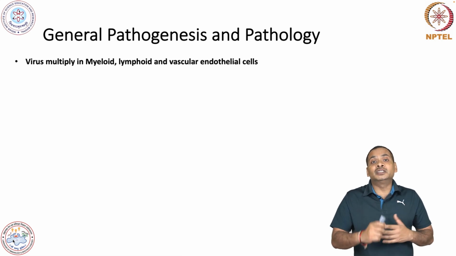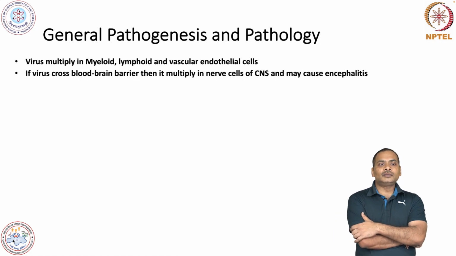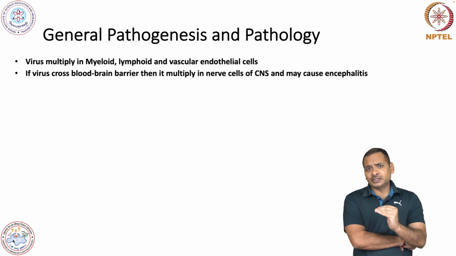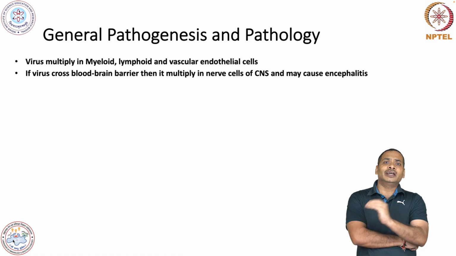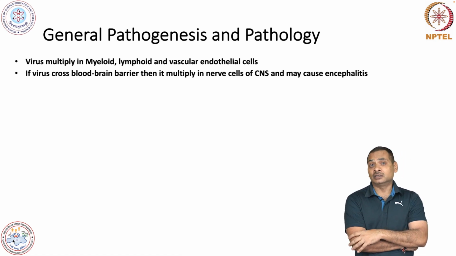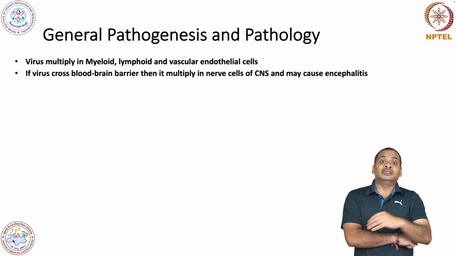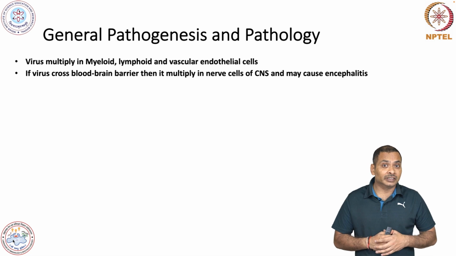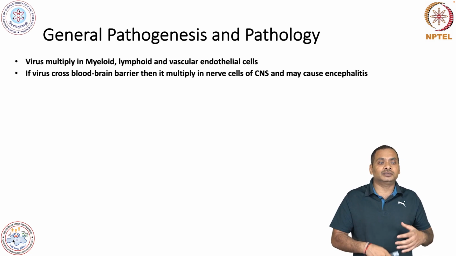They rapidly divide over there. And if this viremia is too much, then they will cross the blood brain barrier and start infecting the nerve cells of the central nervous system, and that results in the development of encephalitis, inflammation of the brain. That is a very complicated situation.